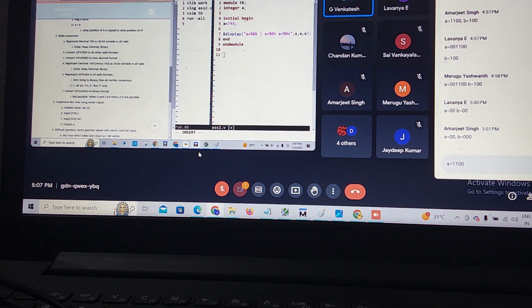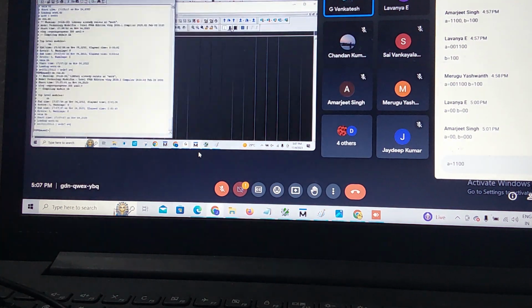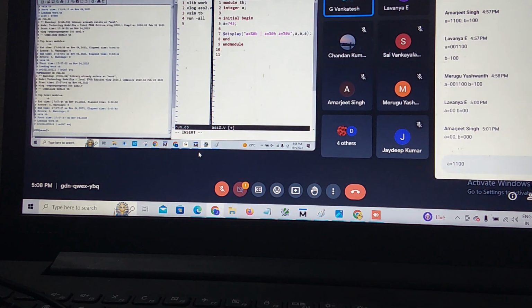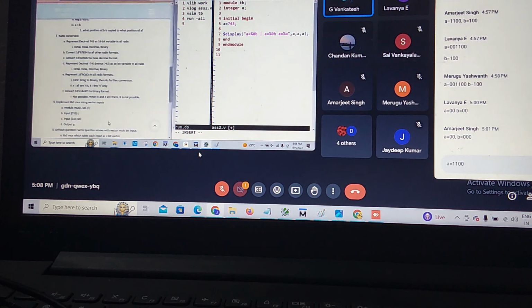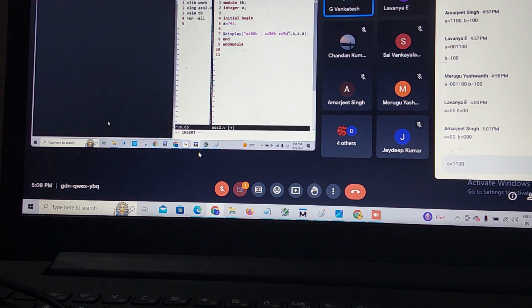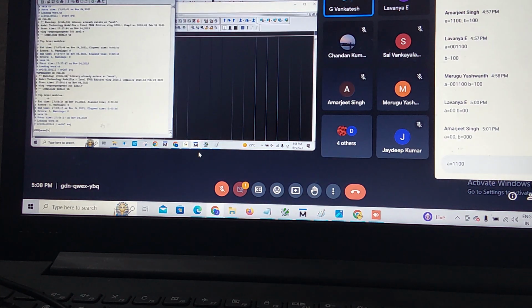Octal means 3 bits. 7 is 111, 4 is 100, 3 means 011, it needs to come. Now it will show C only.